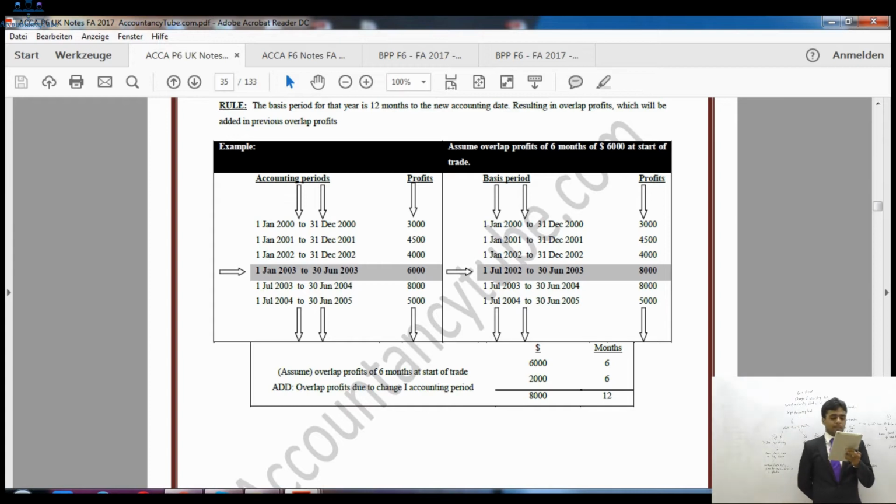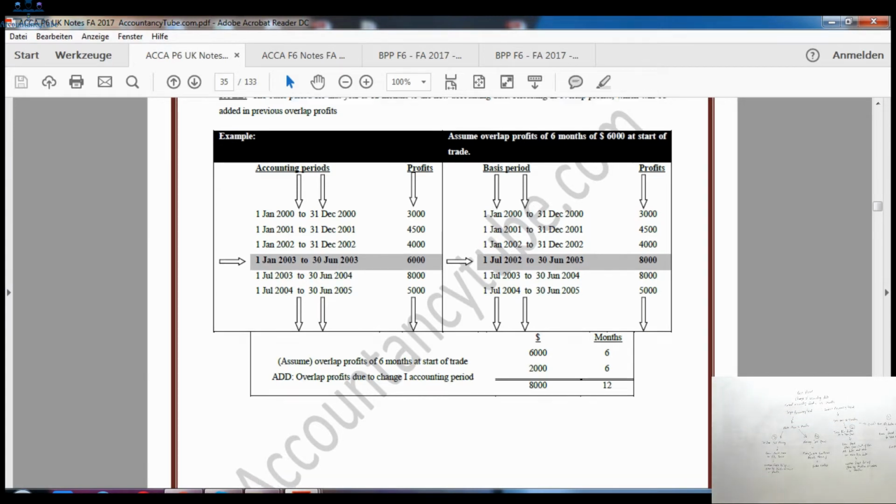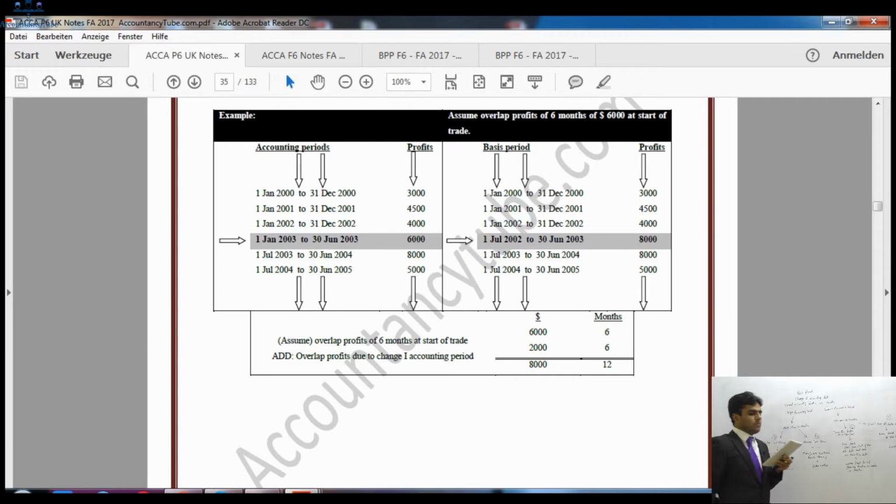Now, if you check the basis period, it is ending on the new accounting date, which is 30th of June 2003, but it is 12 months ending that date, so it will start from 1st of July 2002. So the rule says that 12 months ending on the new accounting date, right? Now, just beneath that, it says there is an assumption that the overlap profit was £6,000 at the start of the question. So overlap profit was £6,000 at the start of the question, which is for 6 months.